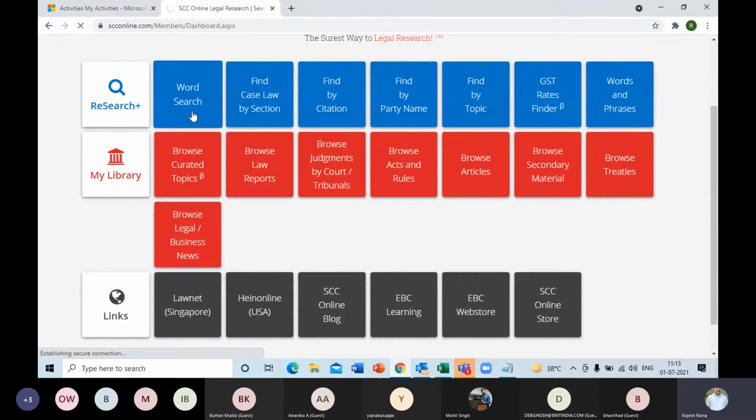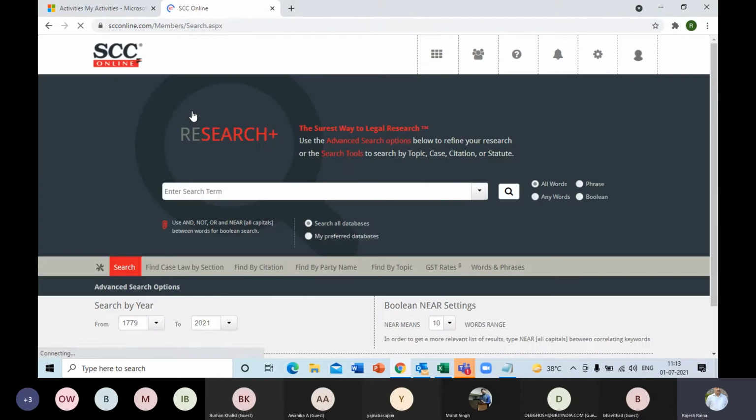In this, we opt for the first option, that is Word Search. Now in Word Search, we'll be entering all our queries. What I would recommend is that if you have a query which is descriptive, you should not enter the entire sentence.